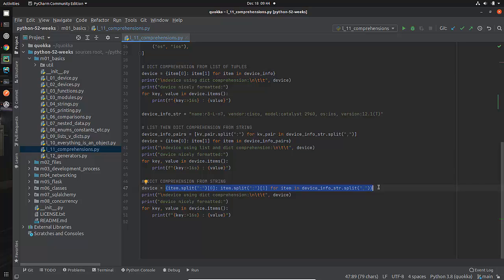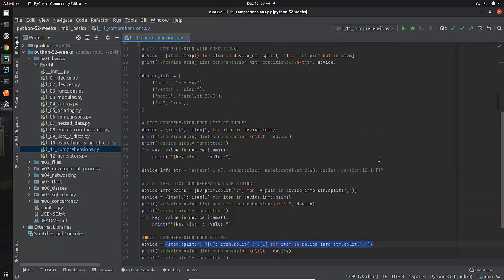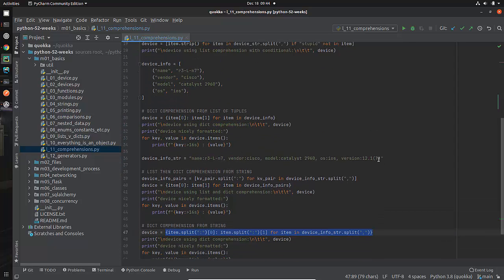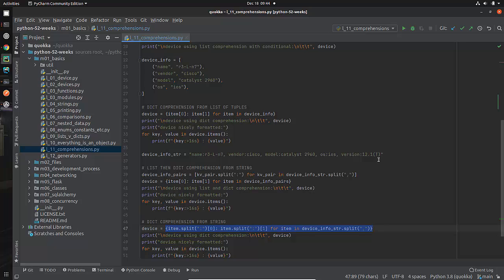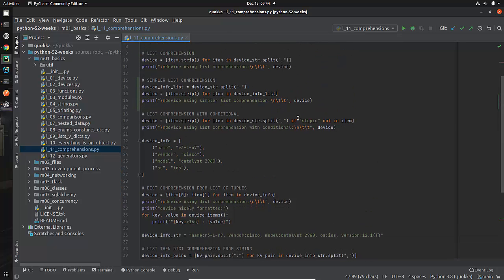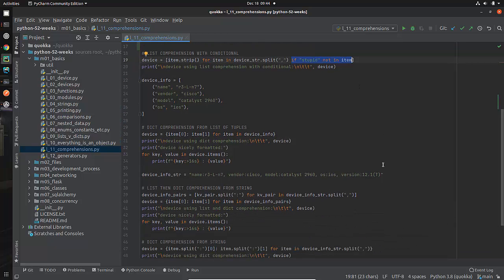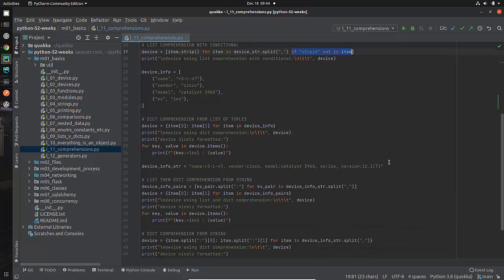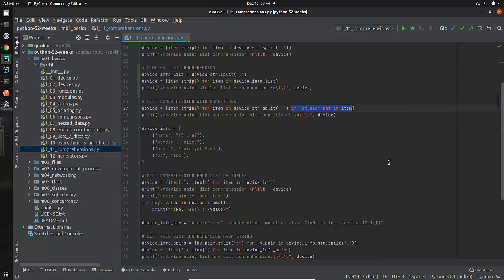Hopefully that made sense to you. If you're new, maybe a little bit of it made sense. That's good. If you're intermediate to advanced, you probably want to understand at least quite well list comprehensions, including how you can use conditionals with them. And then dictionary comprehensions, I haven't seen in the wild all that much, but they certainly can be useful as well.